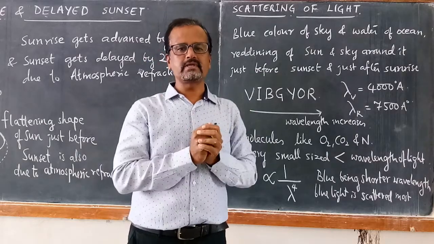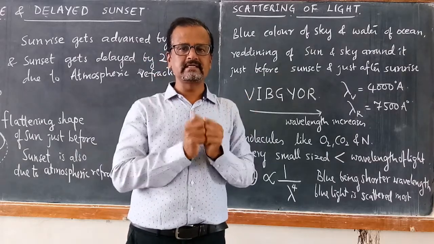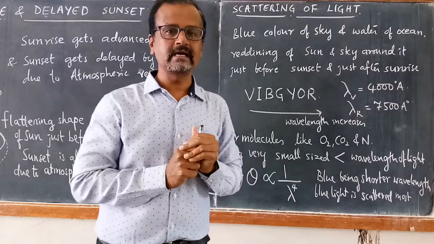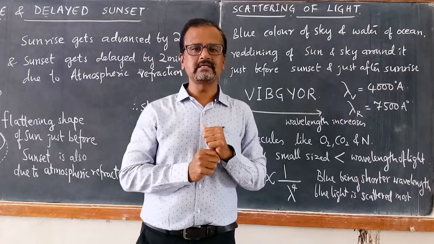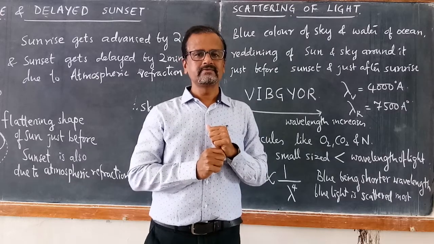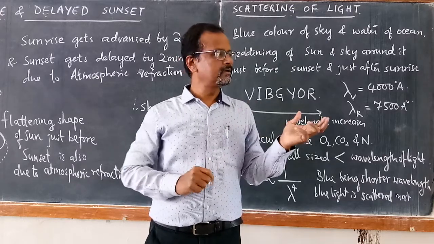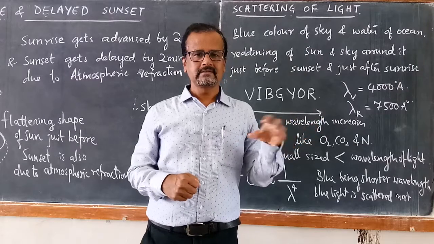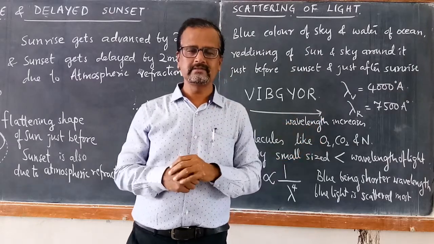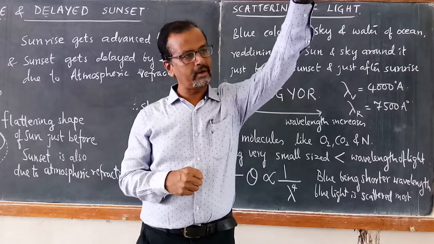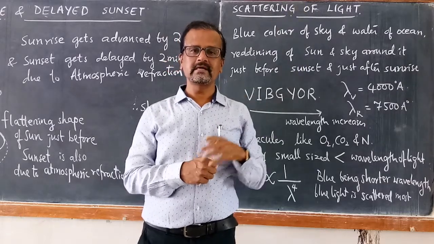One more thing you must have observed, the danger signal. The danger signal is always red. Why is the danger signal always red? Even for vehicles, the lights behind the vehicles are red. Even if the vehicle is far away, we can see the vehicle.